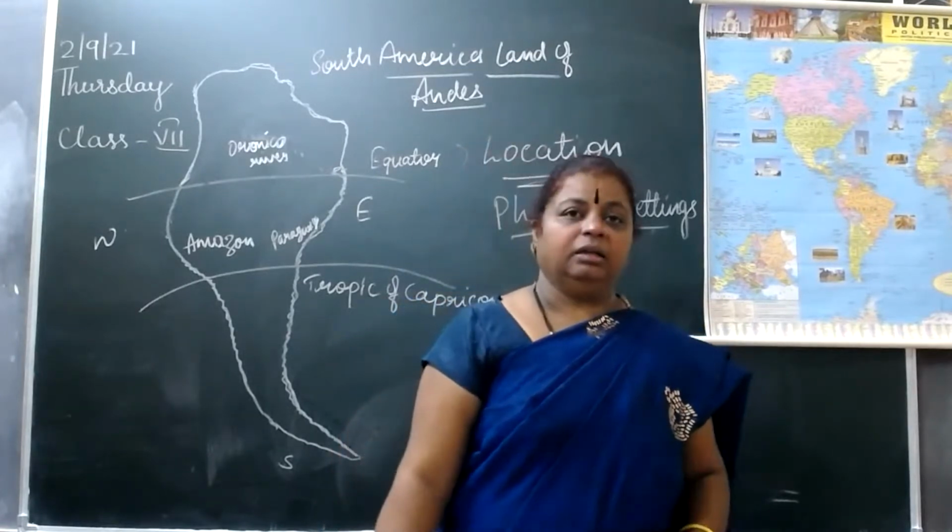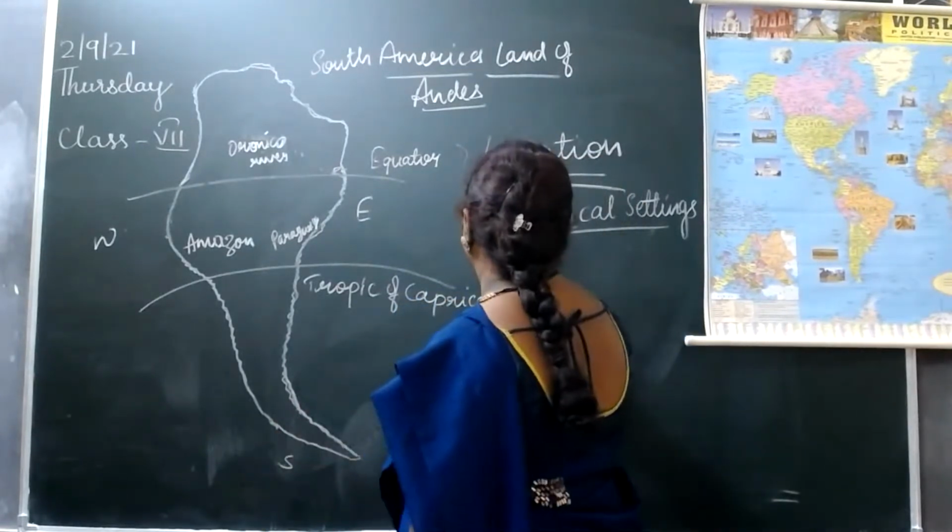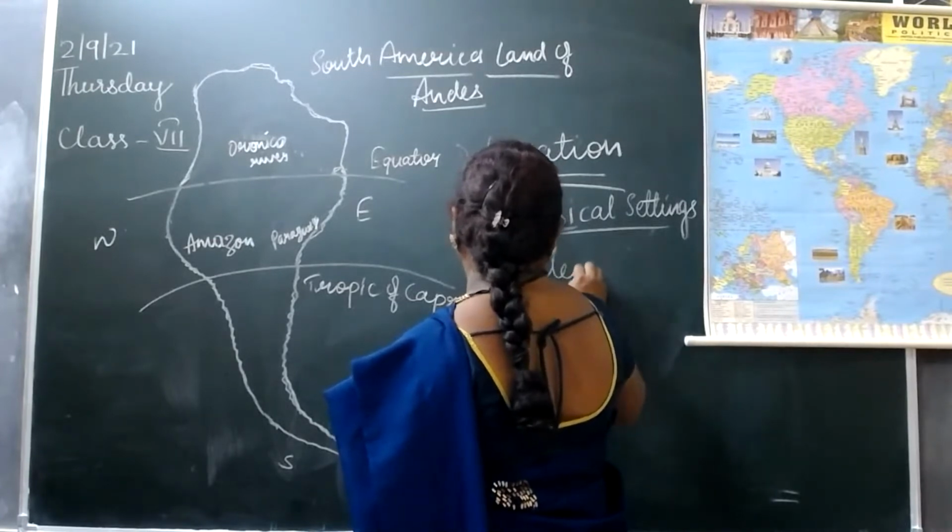Now, the extent, the land area. How much is the extent?